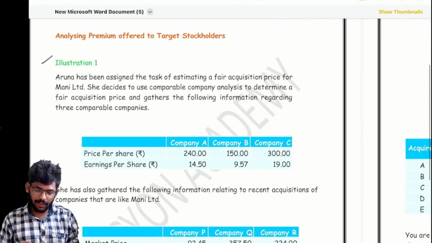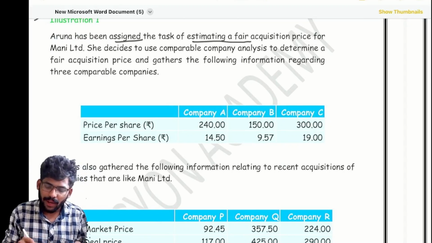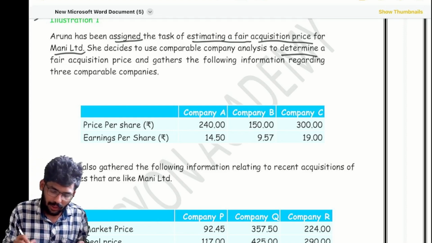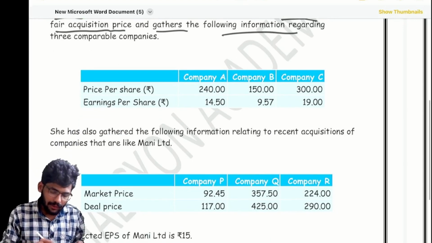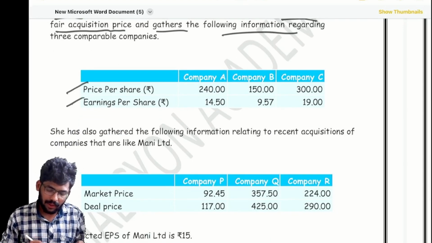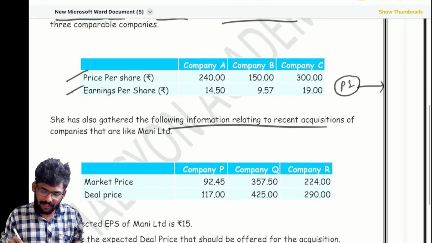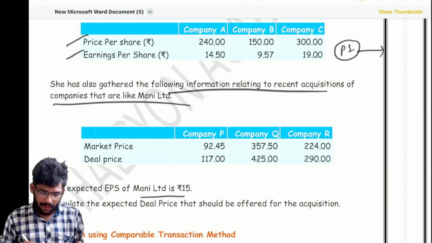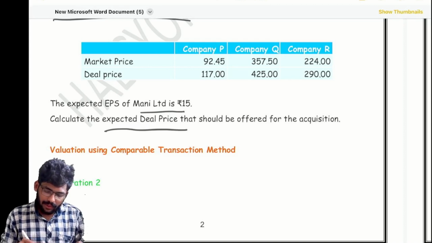I am going to discuss question number two. Arun has been assigned the task of estimating a fair acquisition price for a company. She decides to use a comparable company analysis and gathers the following information regarding three companies. They gave a market price and EPS also. We can find out the PE and then take the average of the PE. She also gathers recent acquisition data like market price and deal price. The expected EPS is 15. So the question is asking about the expected deal price.